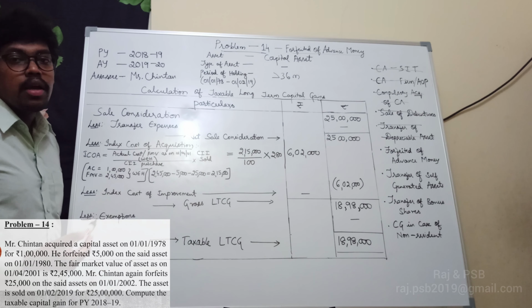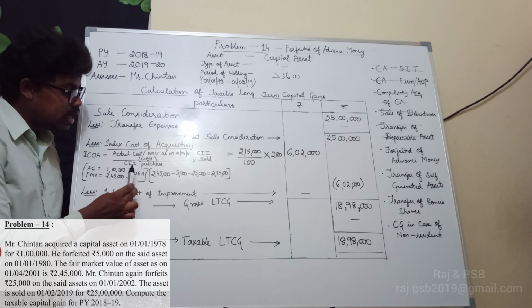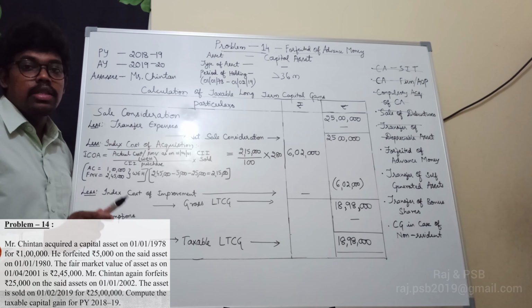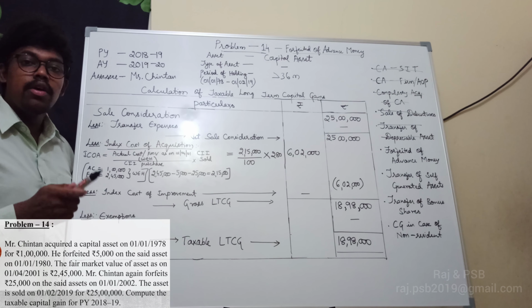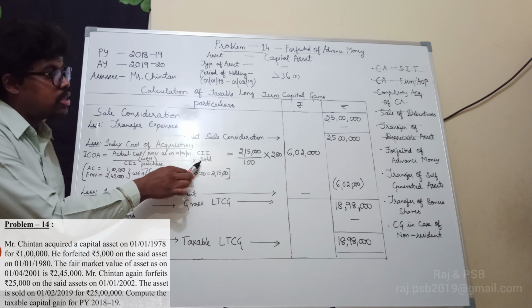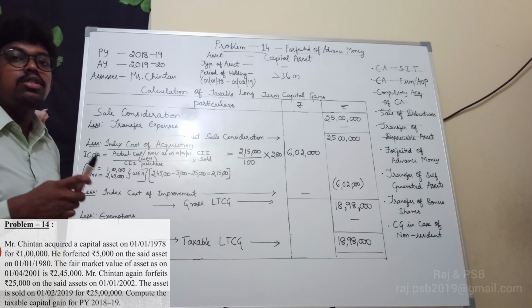into CII sold. So here CII purchase is before 1/4/2001. So that anything which is before 1/4/2001 we are directly considering the base year, that is 100, and sold is 2018-19, so it is 280.